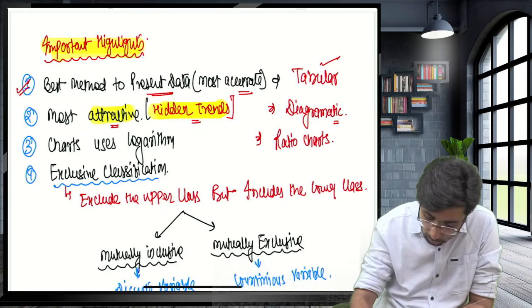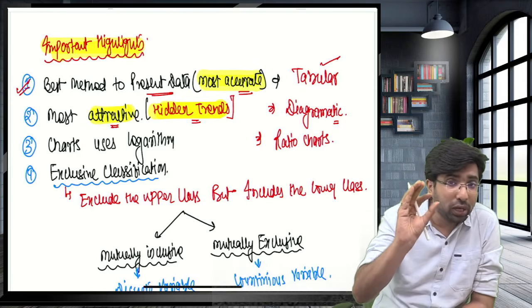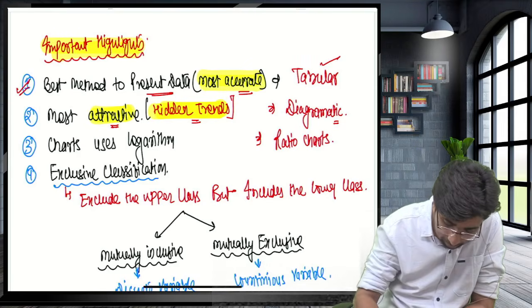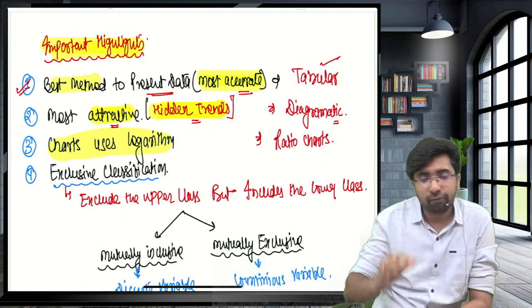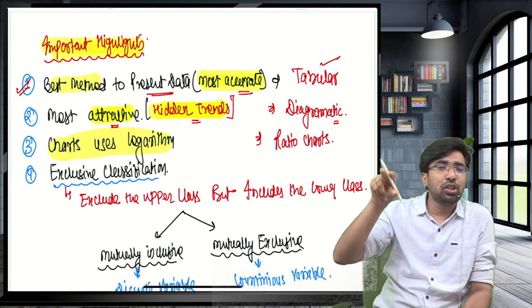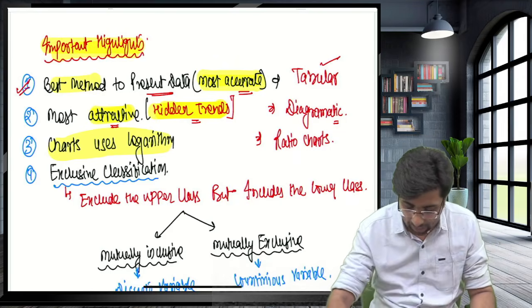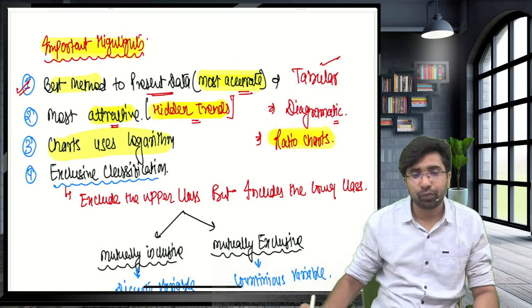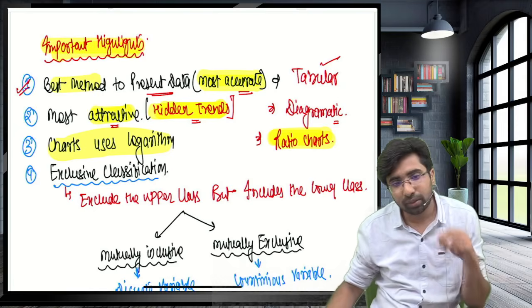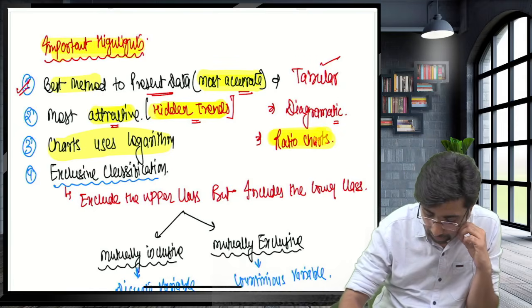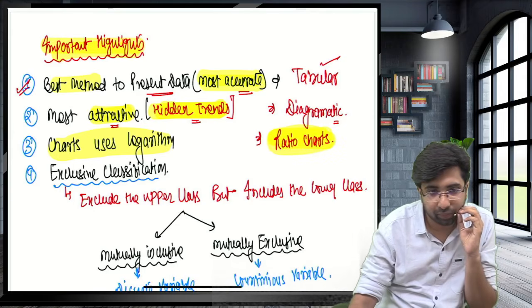Which one is more accurate? Tabular presentation is more accurate and is known as the best method. Guys, when the preparation of a chart requires the use of logarithm, it is known as a ratio chart. You have to mug this up. You have to learn this with me. When charts use logarithm, they are known as ratio charts.